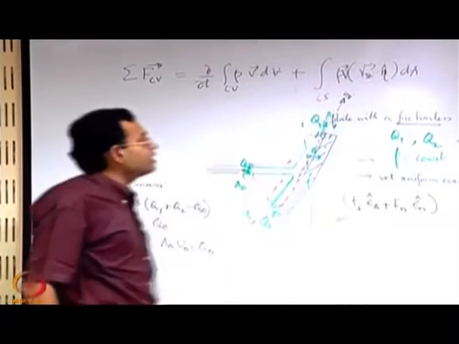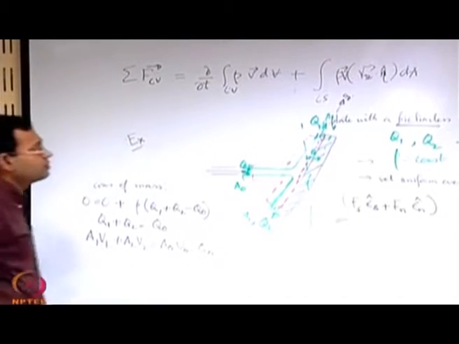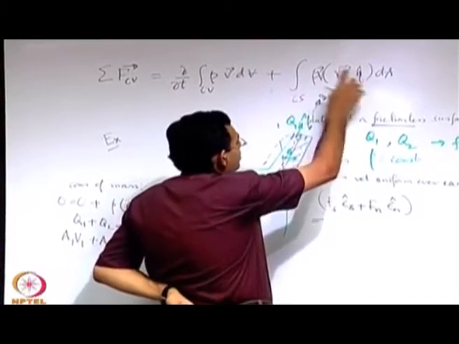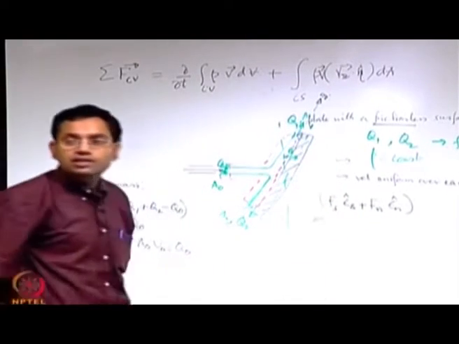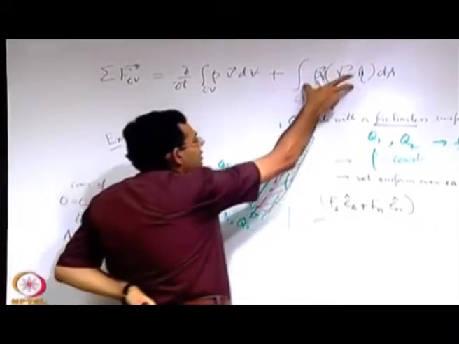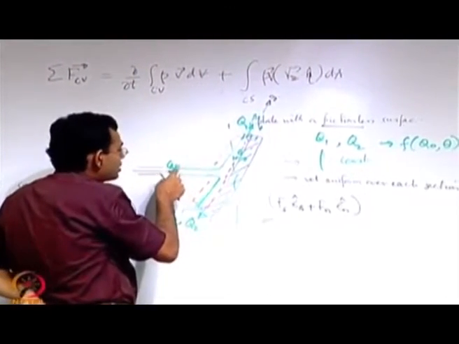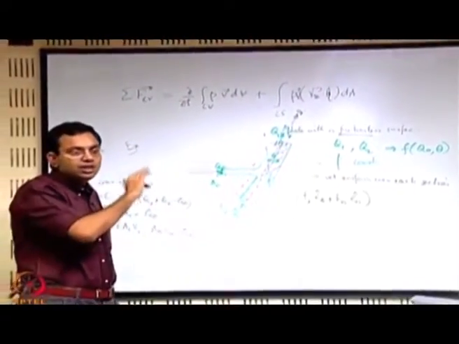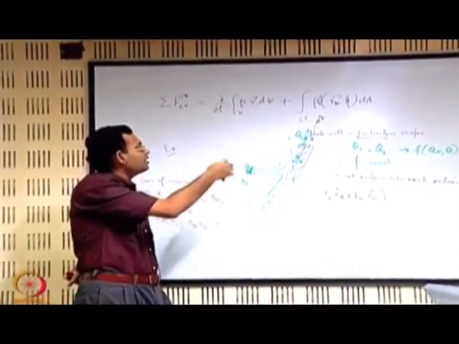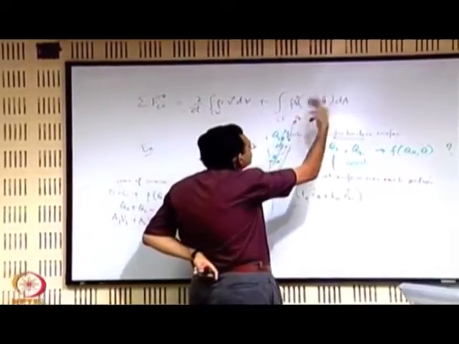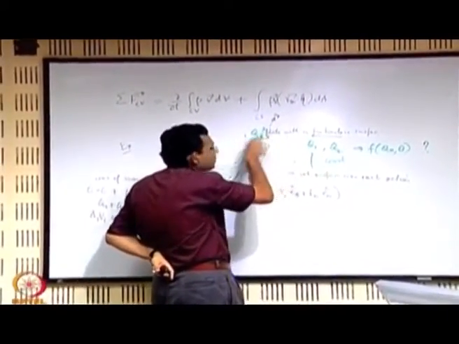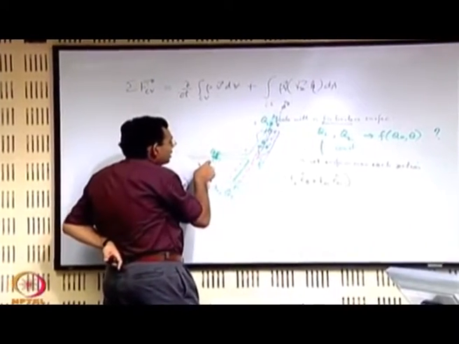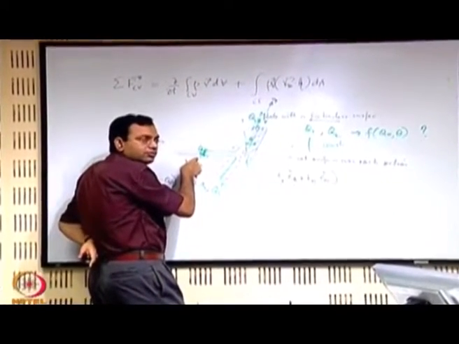So, what will be the second term? For the second term, the integral is not important because the velocities are uniform over each area. So, we have to write this for the three surfaces 0, 1 and 2, individually. The integral will eventually not have to be evaluated because of the uniformity of the velocity. So, let us write this for the section 0.